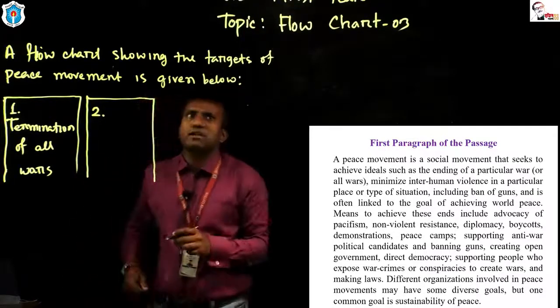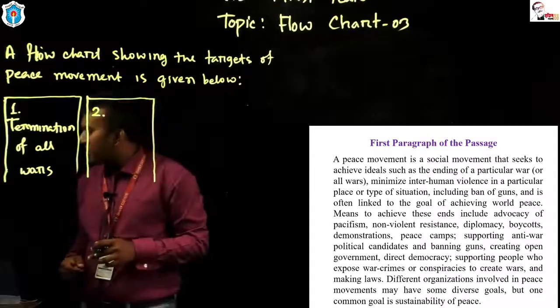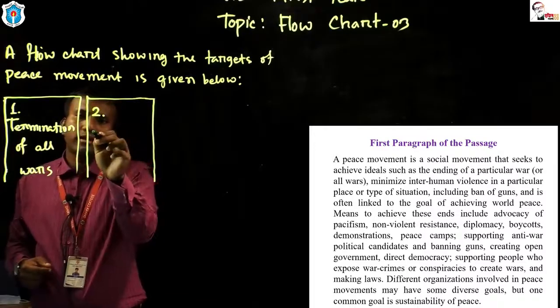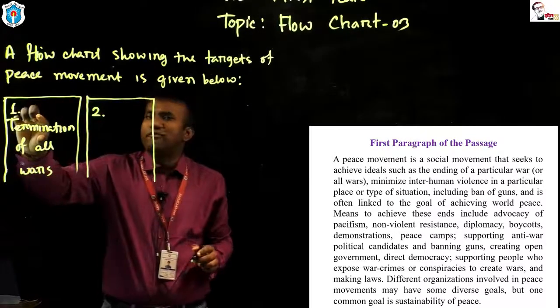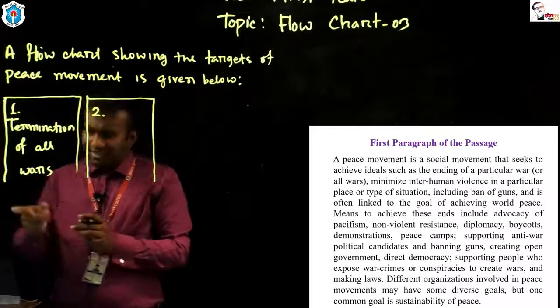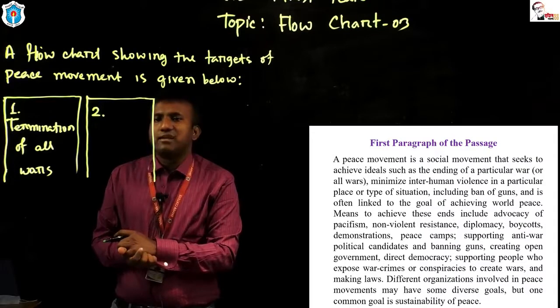A flowchart showing the targets of peace movement is given below. Okay, this is the box. What is the second answer? I have started with a noun phrase. Okay, I have started with a noun. You have to use a noun phrase here. And the second answer is related to minimizing inter-human violence.